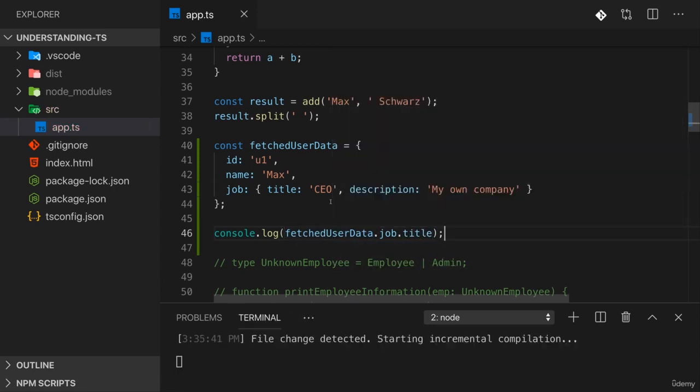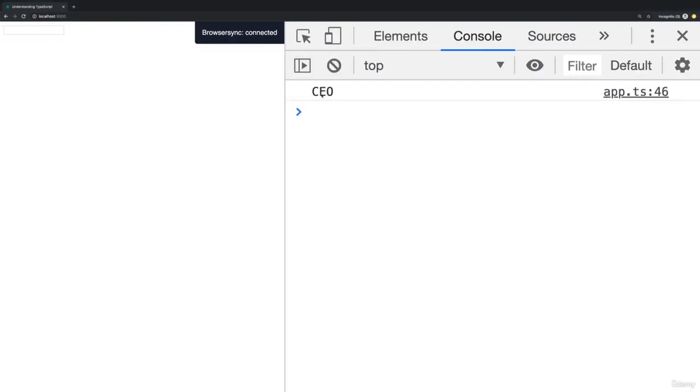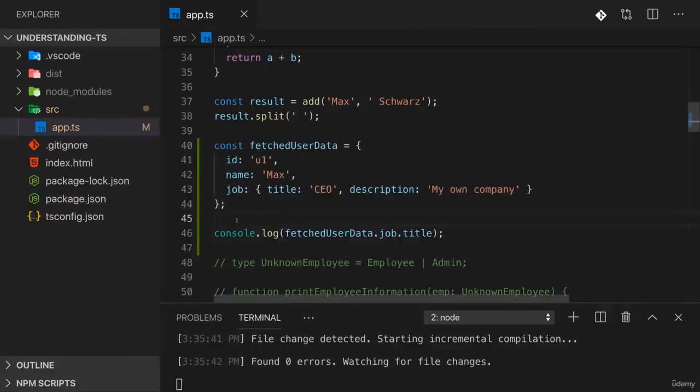Now, if we save that with our development server up and running and compilation running in watch mode, I get CEO here. Thus far, that's not too fancy. However, if we are fetching this from a backend, for whatever reason, maybe we don't fetch all the data we need. Maybe some data is not set at this point. In bigger, more complex applications, you certainly sometimes work with nested data where you don't know with certainty if some property on an object is set or if it's maybe undefined.